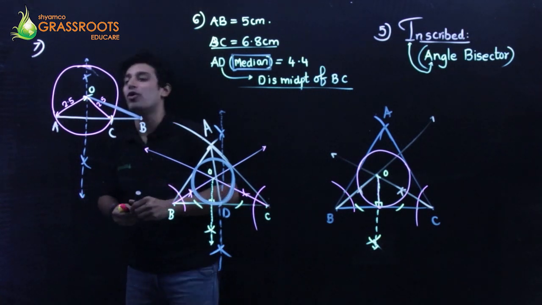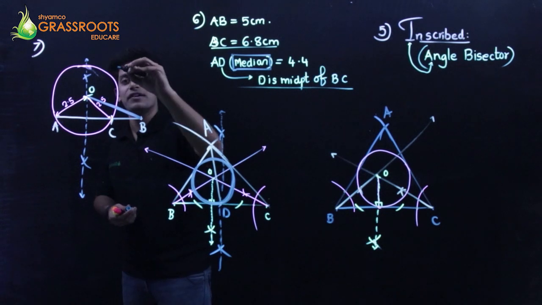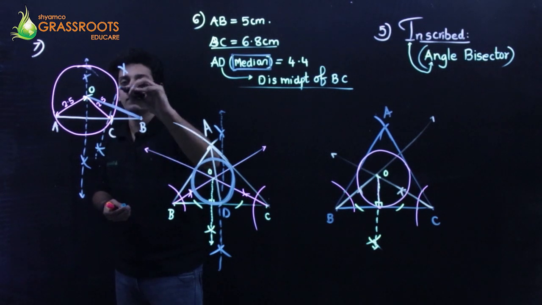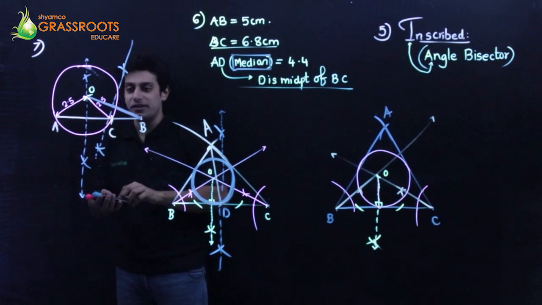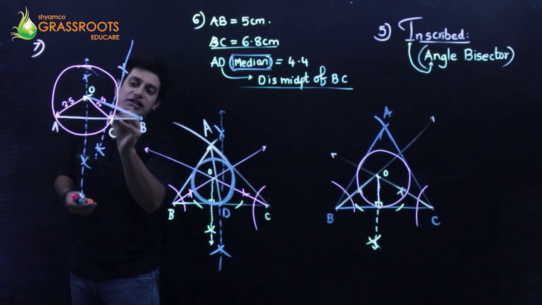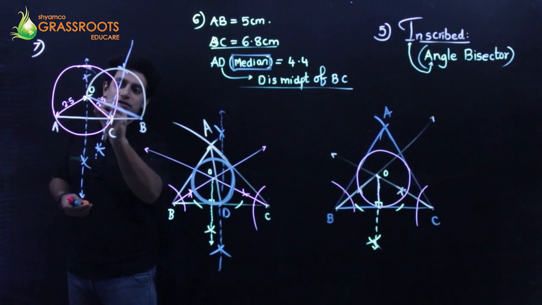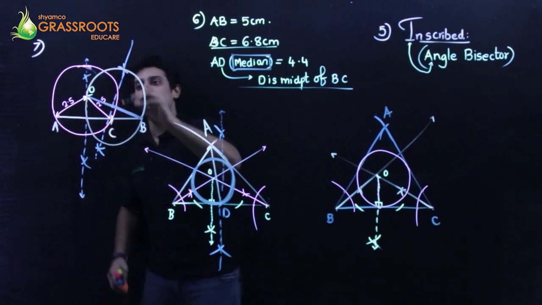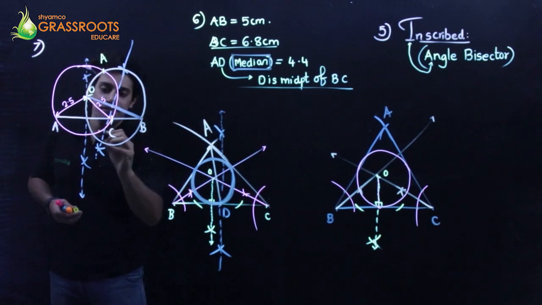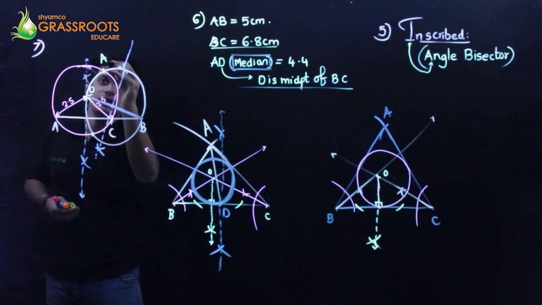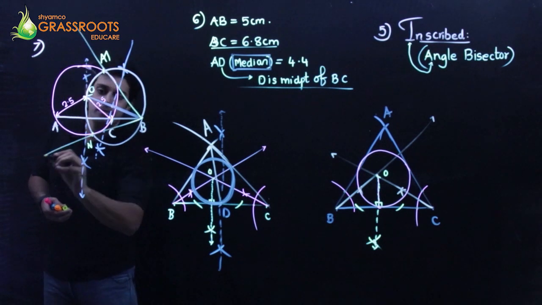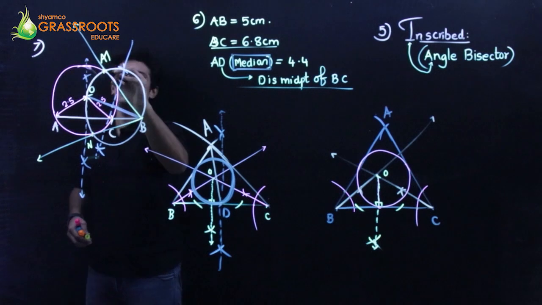For that, come on students, more than half, cut an arc up, cut an arc down, cut an arc up, cut an arc down. And take this as the pointer, stretch the tip of the compass till O, draw another circle. And where the two circles meet, this point and this point, let's say M and N, just join. So 1, 2. These are my two tangents. They are going to meet out here, not here.